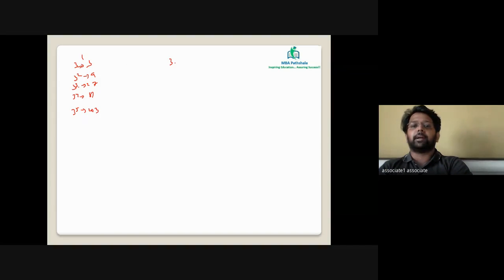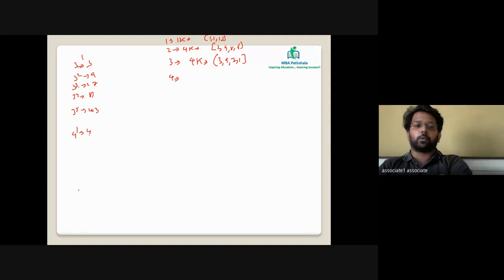So there are 4 unique values in the power cycle of 3. So we say 3 has a power cycle of 4K, and the values are 3, 9, 7, 1. For 2 also it was 4K. Values were 2, 4, 8, and 6. We are concerned only with the last digit. The next value in the cycle is going to be 4. 1 will be 1K where all the values are 1.